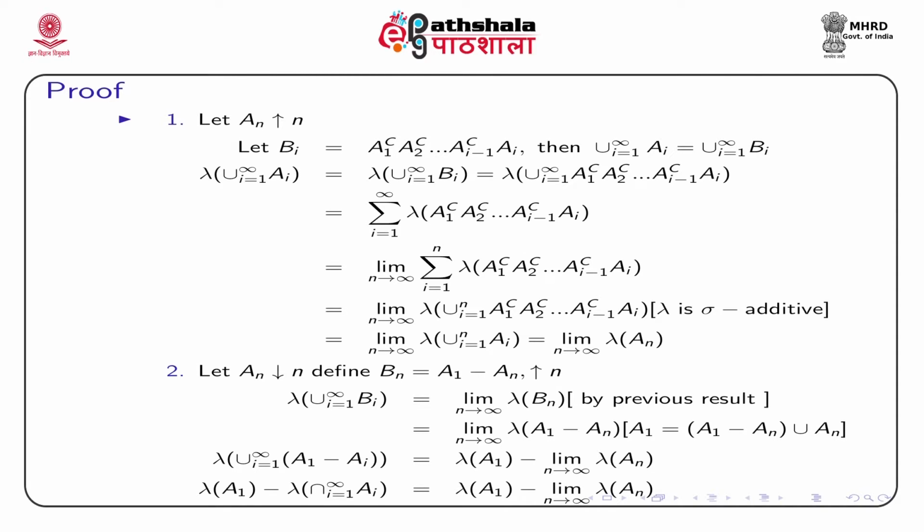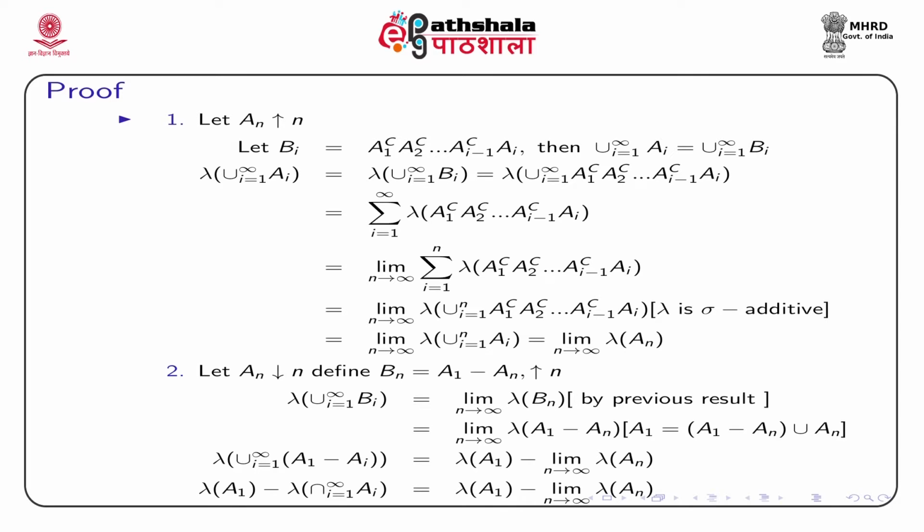So, lambda union over i from 1 to infinity Bi will be limit of lambda Bn. This result we have already proved. Now, if we put the expression of Bn, it is lambda A1 minus An. It is interesting to note that the set A1 can be written as A1 minus An union An.